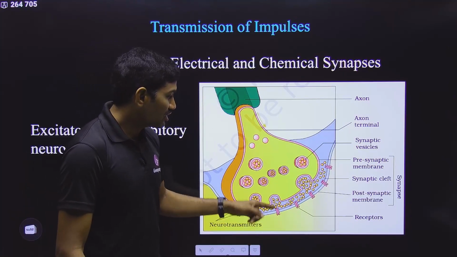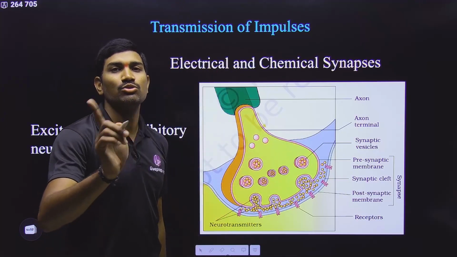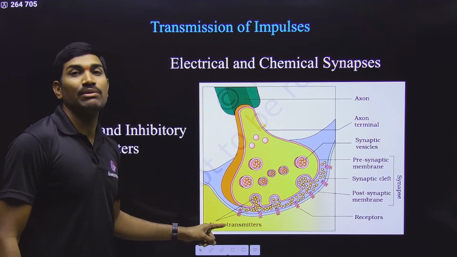Yes or no? These receptors are not present here. If they were present on the presynaptic side, once again it would go back. So that should not happen. That's why receptors are not present here. They are present only on the postsynaptic membrane.